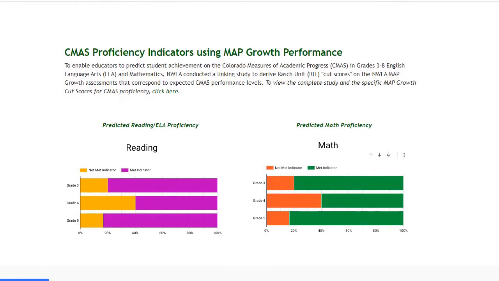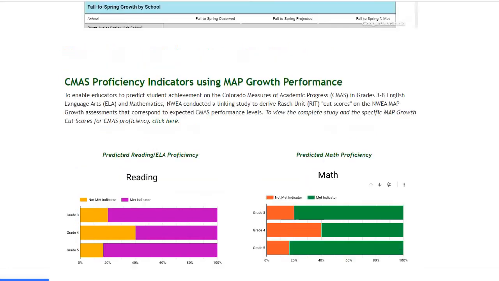And this is where we use research that has been published by NWEA in order to better understand how the NWEA results relate to previous CMAS results, which the community may be potentially more familiar with from the past. There are a variety of enhancements that we're working on over the course of the next couple of weeks to really help our audience understand how to interpret some of the NWEA data on these pages.